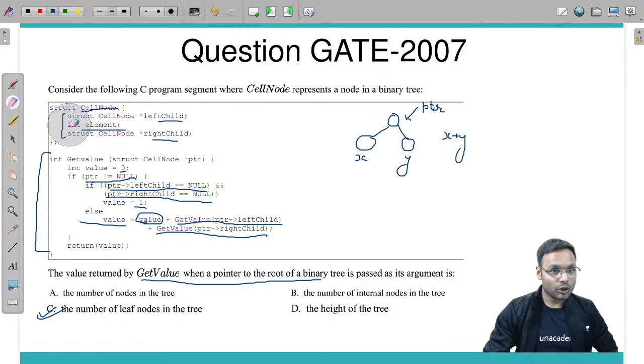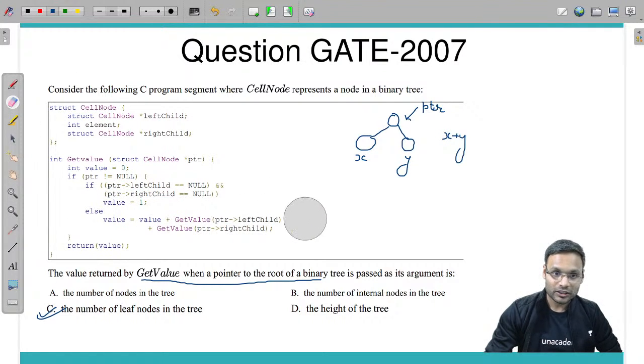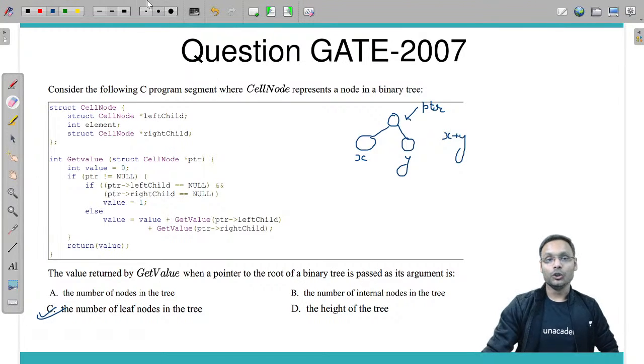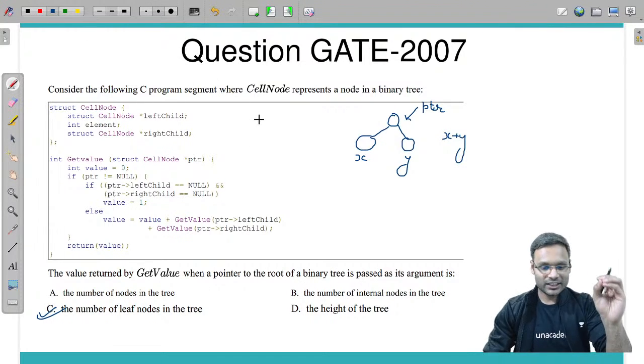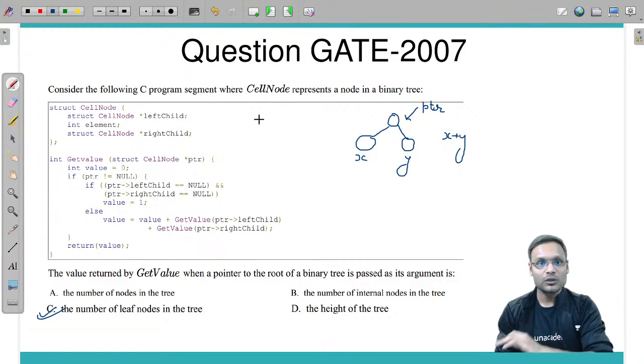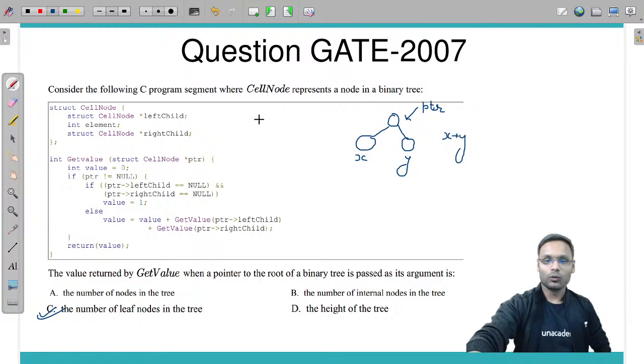Fine. If you are not understanding the recursive approach or recursion on the tree, then I would recommend you watch a particular session in my data structure series playlist, which is recursion on the tree. Please go and watch that. Definitely you will understand how recursion over the tree works.